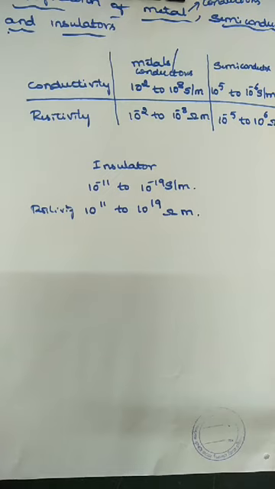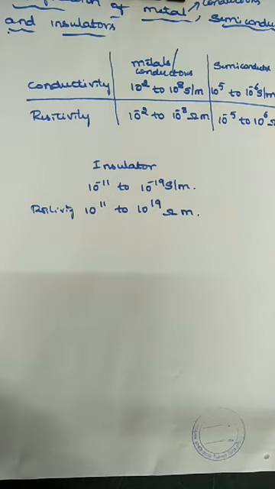On the basis of resistivity, it is 10 raised to minus 2 to 10 raised to minus 8 ohm meter for metals, 10 raised to minus 5 to 10 raised to 6 ohm meter in semiconductors, and 10 raised to 11 to 10 raised to 19 ohm meter in insulators.